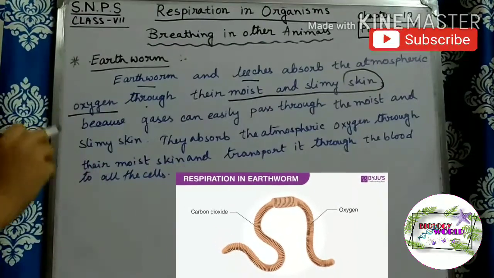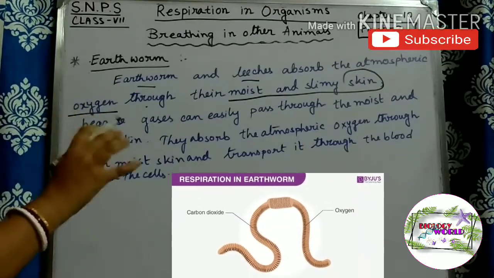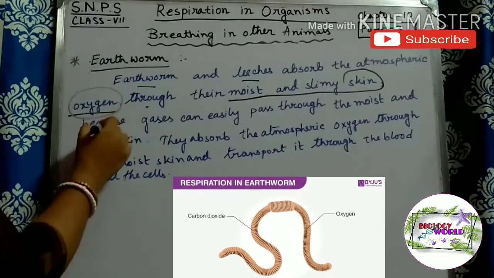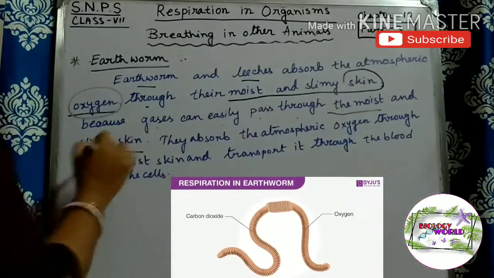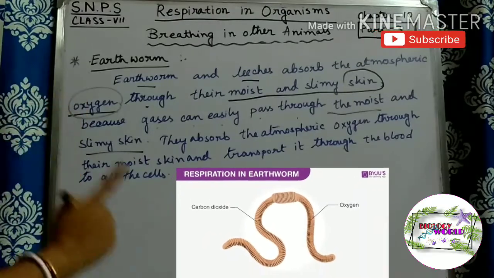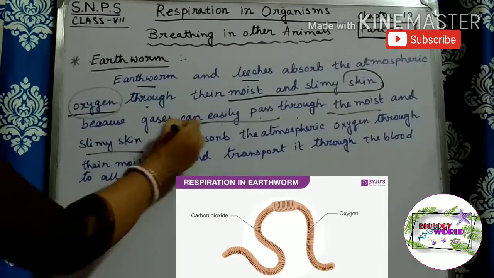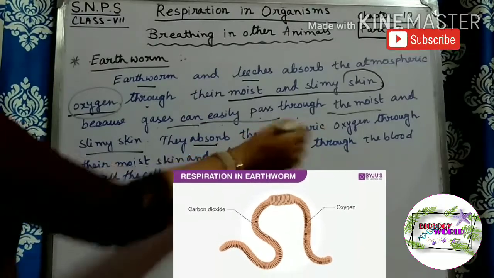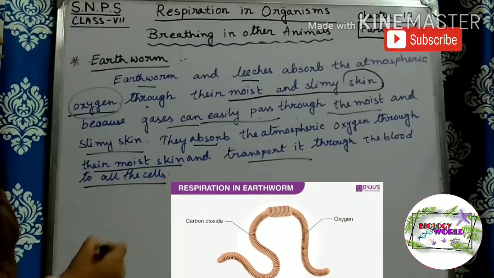So the main respiratory organ of the earthworm is the skin, because gases can easily pass through the moist and slimy skin. They absorb atmospheric oxygen through their moist skin and transport it through the blood to all cells.